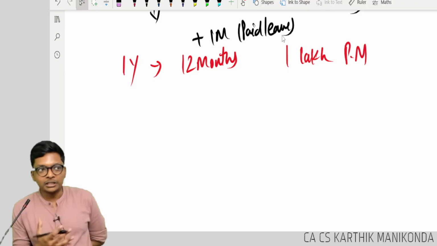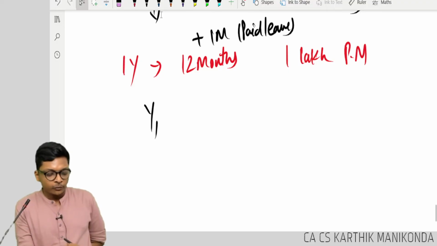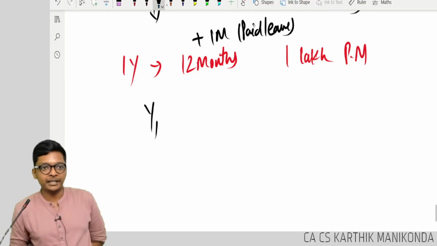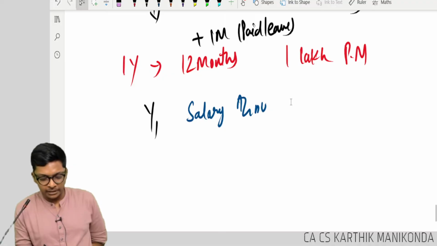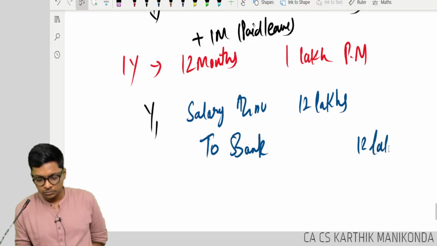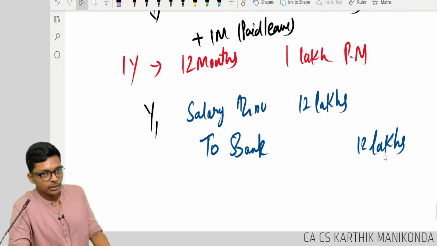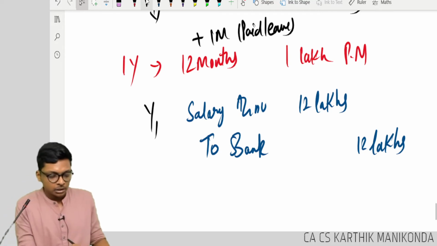Radharam worked for all the 12 months. In year 1, what entry will I pass first to pay him salary? What entry? Salary account debit 12 lakhs to bank 12 lakhs. Correct? Are you following, guys?